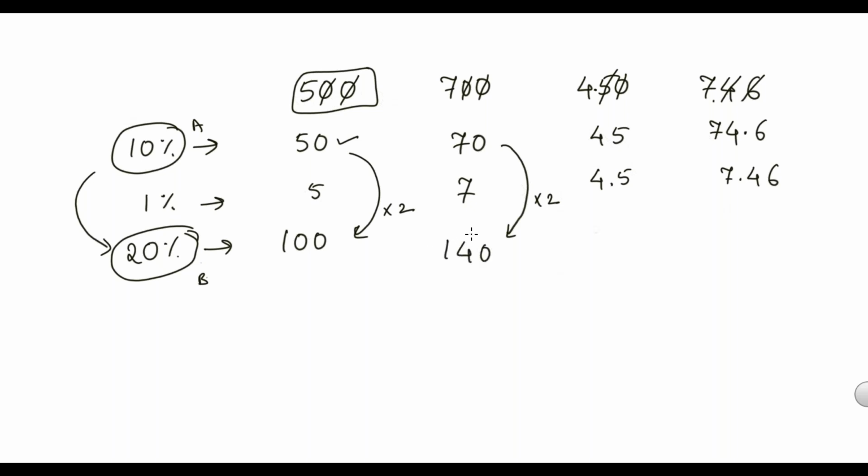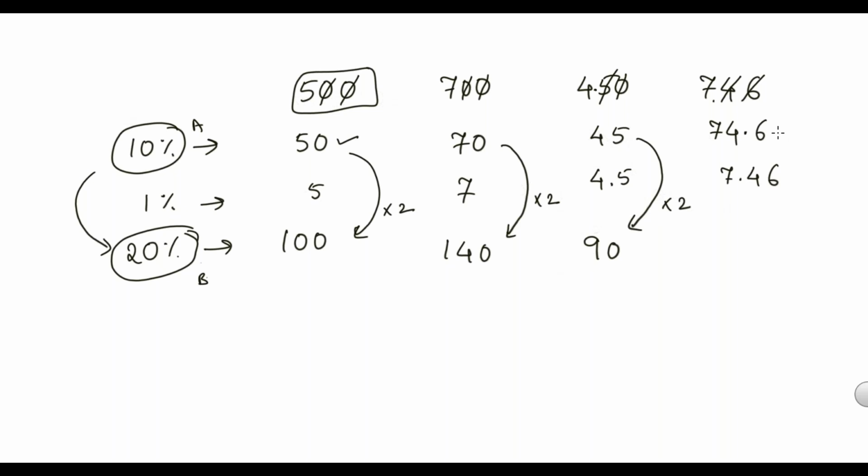Right? Double of 10%. Whatever the value of 10% is, if we multiply it by 2 we get 20%, by 3 we get 30%, by 4 we get 40%. Like here, 10% of 450 is 45. Similarly, 20% of 450 is double of 45, that is 90.